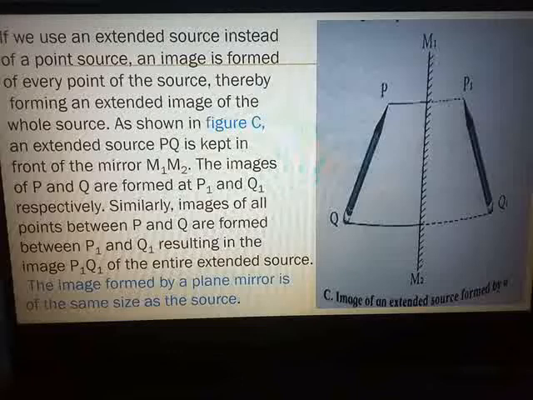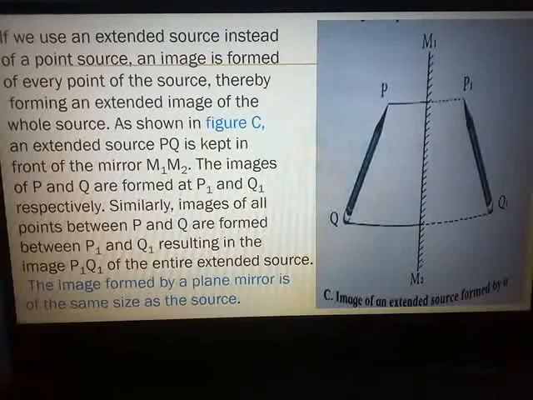So what you can say, the image which is formed by a plane mirror is of the same size as the source. Hence, when you stand in front of the plane mirror, your image which is formed has the same size as your own size. So that is the concept behind it.